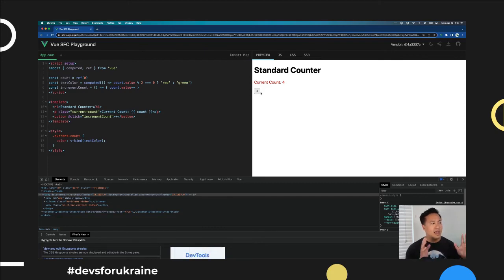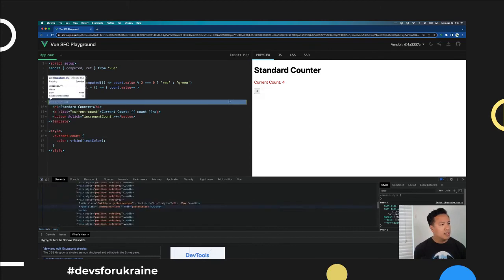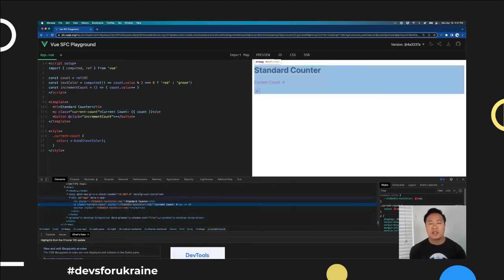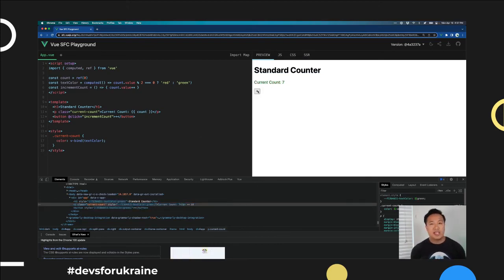Now, you're probably wondering, how does this work? This looks like black magic. Well, what's going on here is that when you bind inside of the CSS, it's actually using CSS variables, and that's what's being updated inline on the style here. You can see it even has a unique hash so that you prevent clashing with other naming. And so now when you update this, you can see everything changes and updates as you would expect.